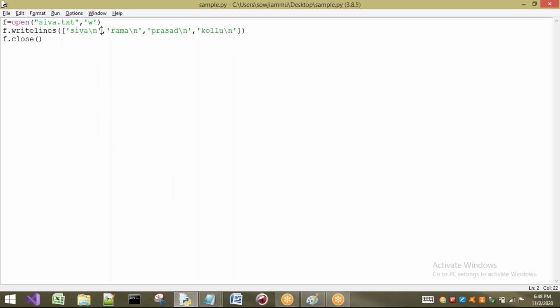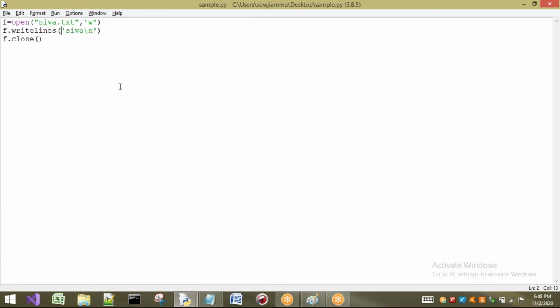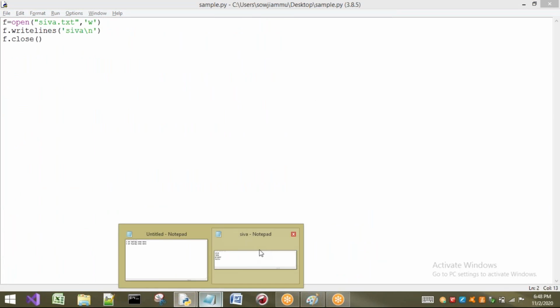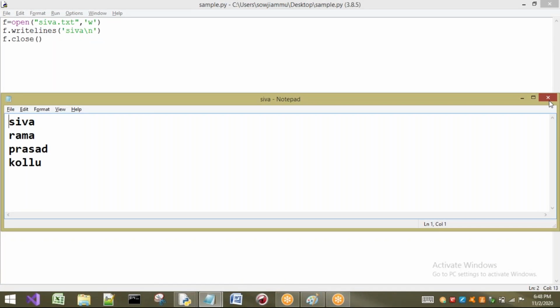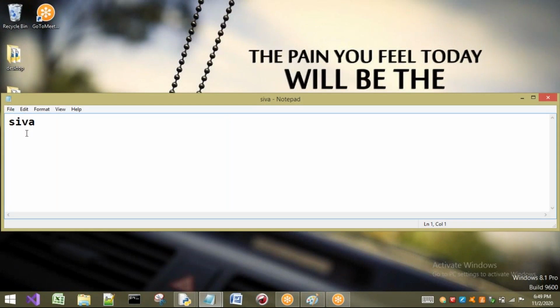Now observe, if I give only one, what is it going to do? Let us see. Is there any problem if I give one here? Let us try. Now I have saved it and executed it. There is no problem. Now let us see what that file contains. First I have to close this file. Now see, the file is going to contain only Shiva, because I have passed only one.